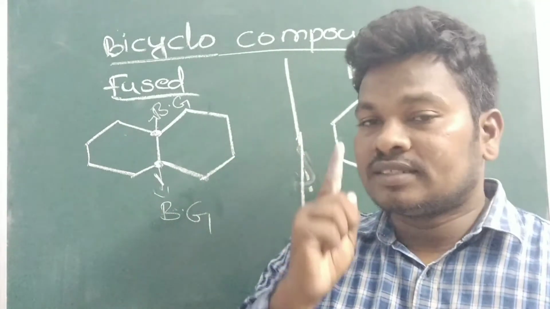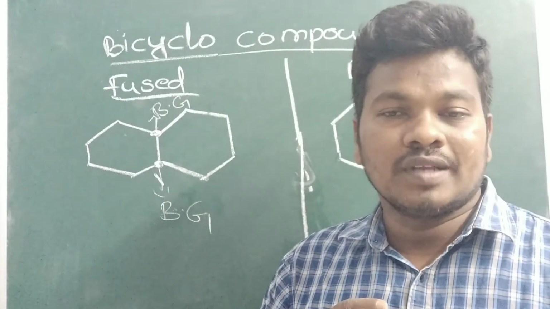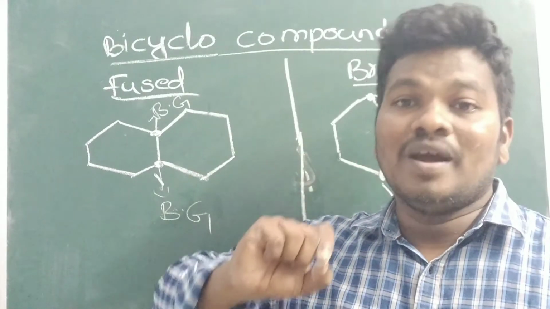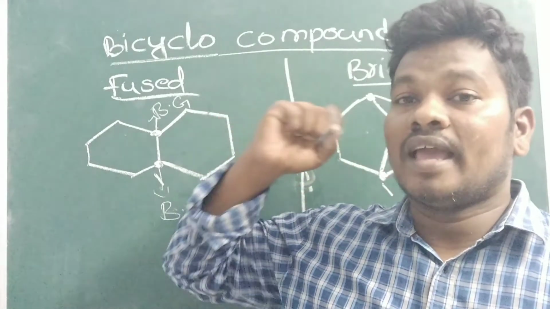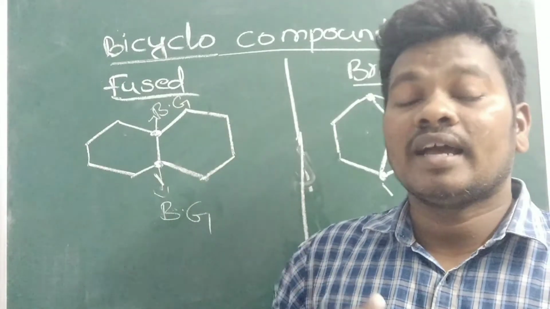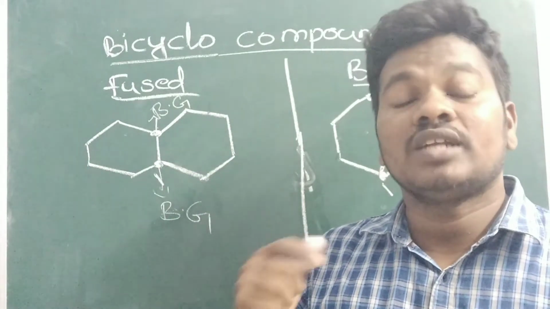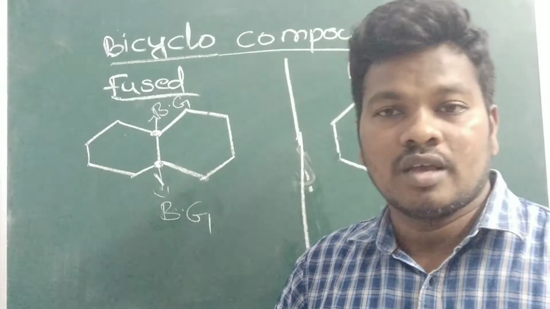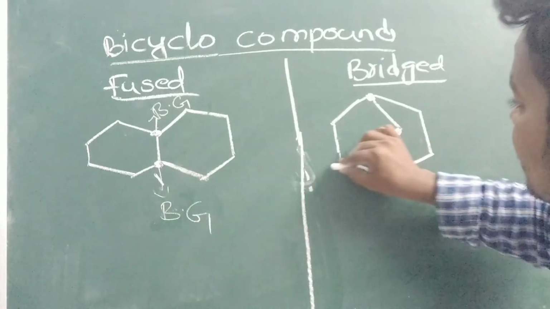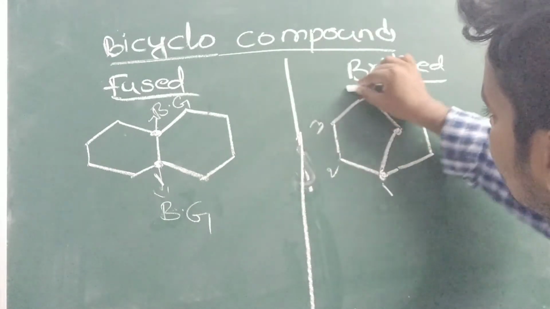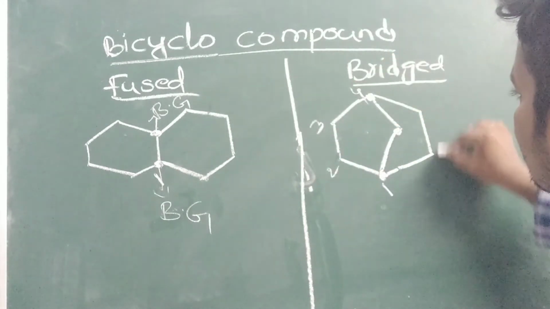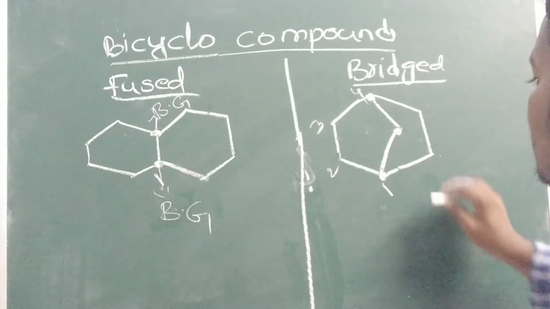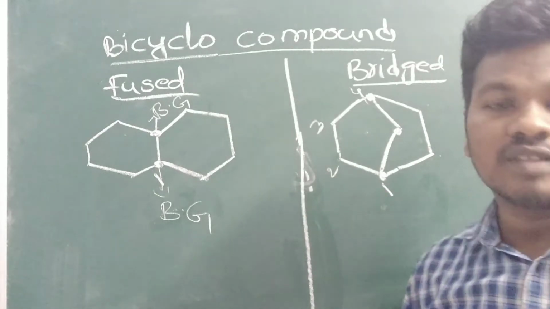The second point we have to remember is that the numbering should extend towards the highest carbon chain, the larger ring, first. Here you can see 2, 3, 4, and here 3, 4, so both rings are equal.